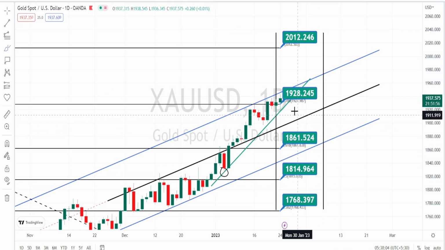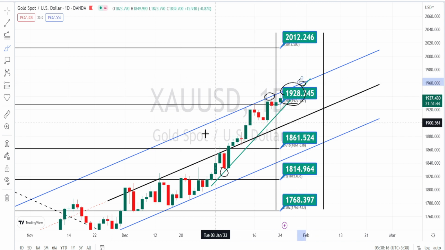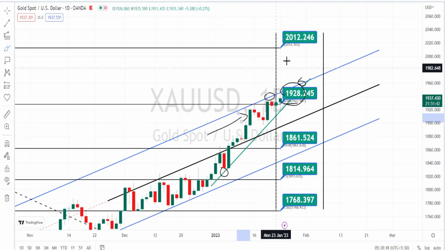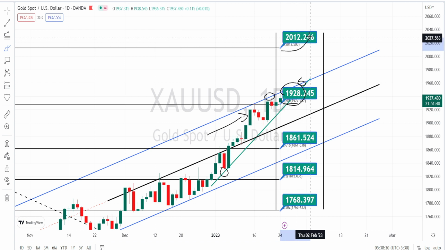So the values within these green color boxes are the resistance and support levels for the current price action in the daily time frame. Currently the price action is taking support around the support level of 1928, and if the price action manages to break this resistance line of the bullish channel pattern, we can expect it to test the next level of resistance, which is going to be around 2012.